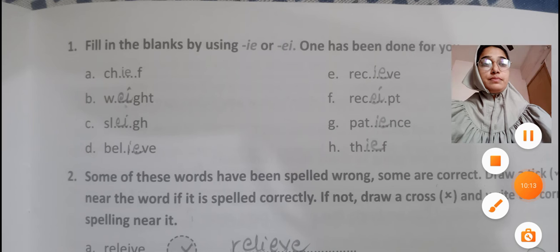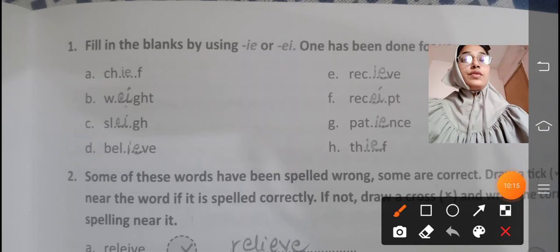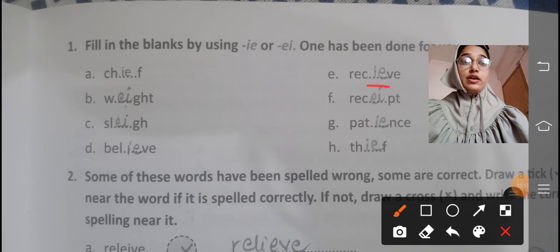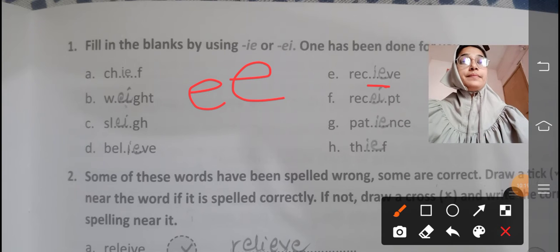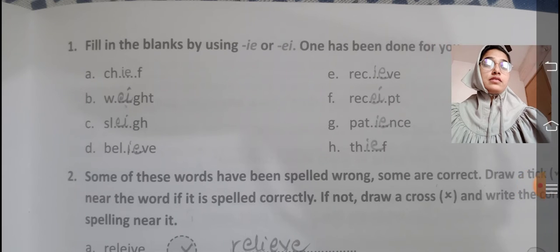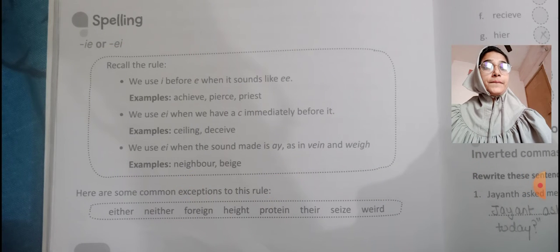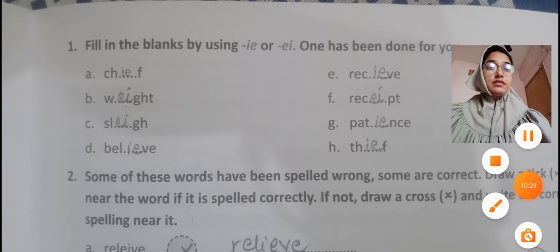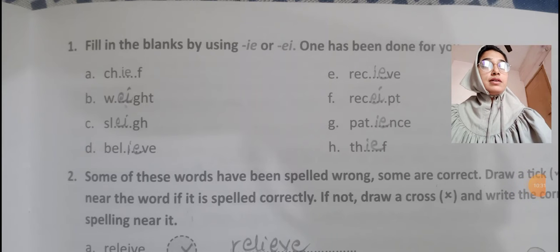And next is "receive." Again IE, as it sounds like an E. "Receipt." You can see the rule number here.